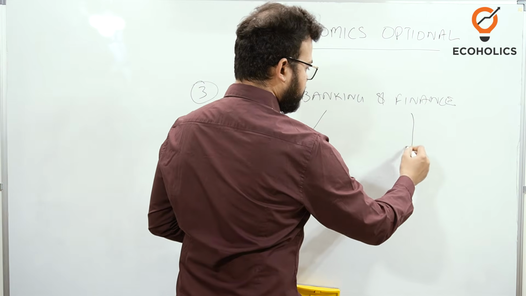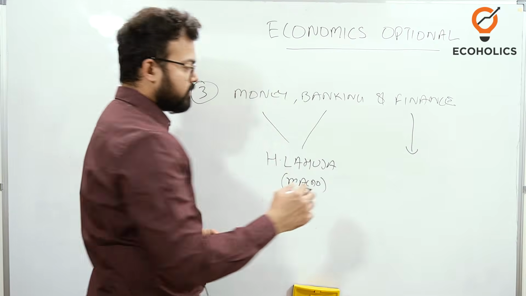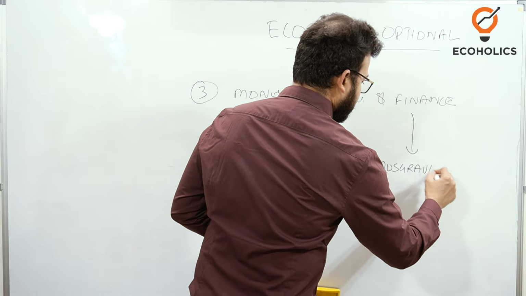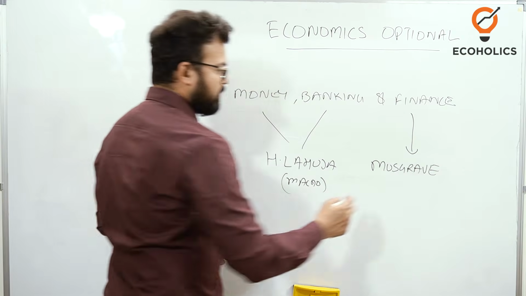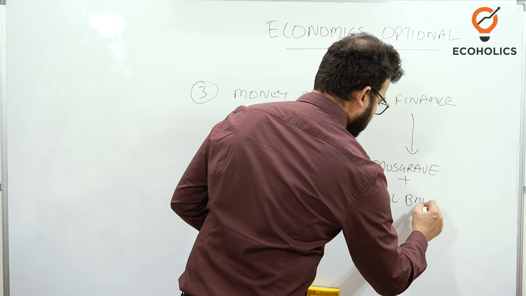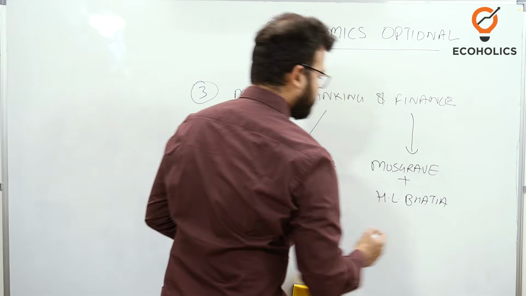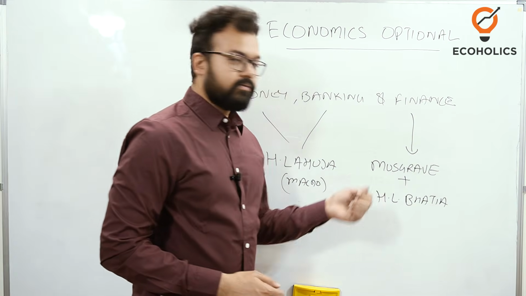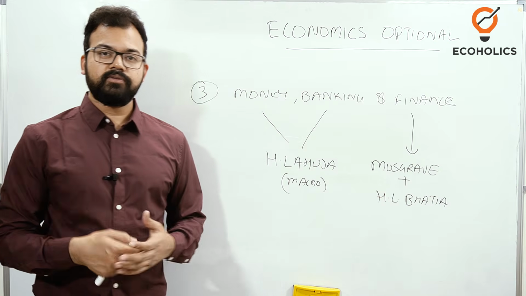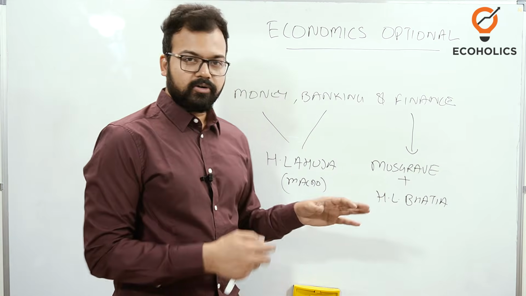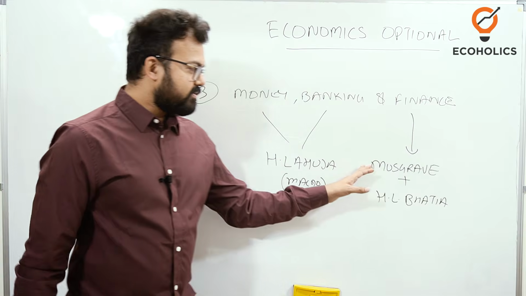For finance, you need to refer two books. Okay, one is Musgrave. Okay, that yellow color book you will get, plus H.L. Bhatia. Okay, for the perspective of like Indian economy. So in Musgrave, you will get a lot of unusual information that is not very important for the exam. So you have to check out a lot of information. Do not read cover to cover.